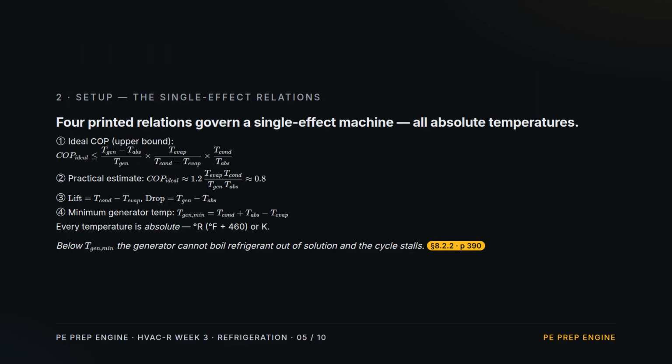Setup. The single effect relations, all from one page. 1. The ideal COP is bounded by a product of 3 temperature ratios. 2. A practical estimate is 1.2 times evaporator times condenser over generator times absorber, which lands near 0.8. 3. Lift is condenser minus evaporator, drop is generator minus absorber. 4. The minimum generator temperature is condenser plus absorber minus evaporator.